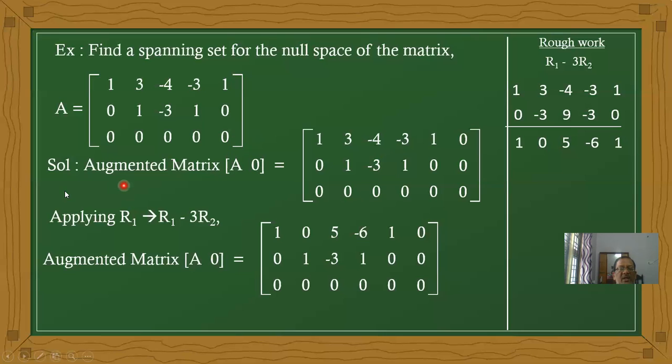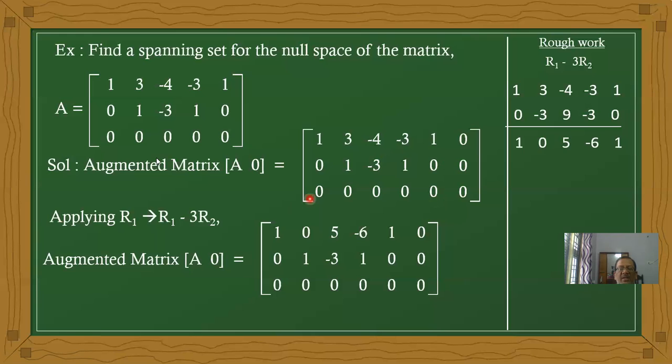First I am calculating the augmented matrix. A0, the given matrix as it is, and in addition we add a 0 column. The first column elements are 1, 0, 0. The second column is 3, 1, 0. The third column is minus 4, 3, 0. The fourth column is minus 3, 1, 0. And the fifth column is 1, 0, 0.